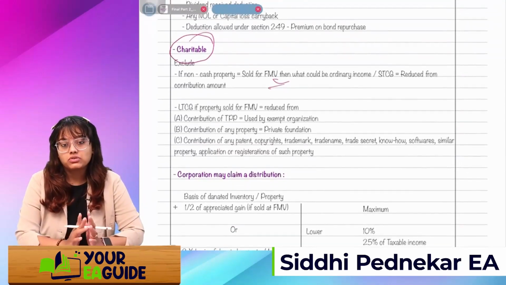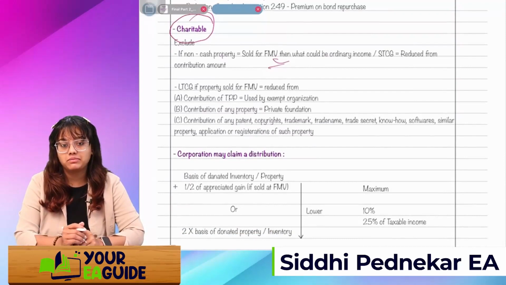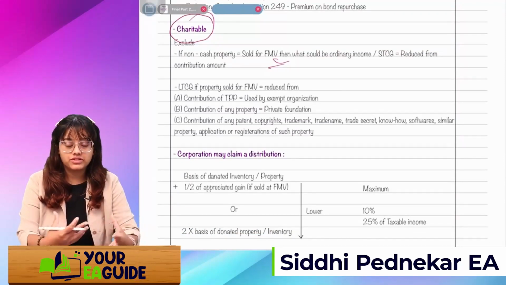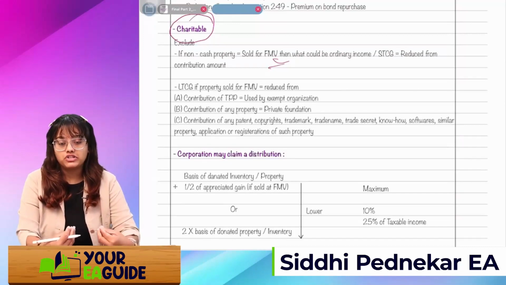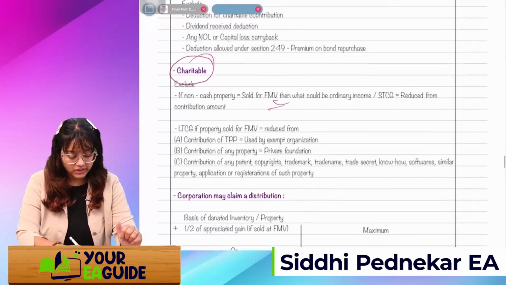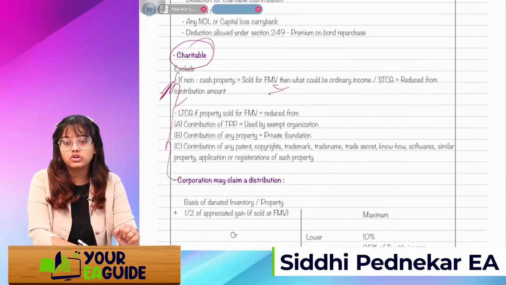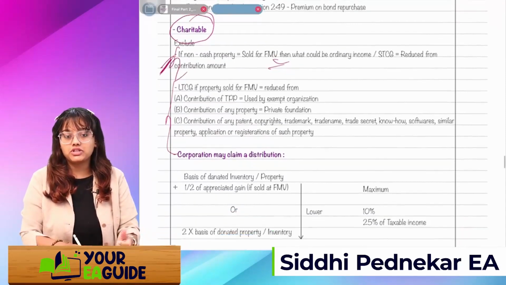LTCG, if property sold for FMV, will be reduced from contribution of tangible personal property used by the exempt organization, contribution of any other property which is used by the private organization, contribution of any patent, trademarks, name, trade secrets, know-hows, or software or similar property, application of registration of such property. Okay, so don't need to remember this thing. If it's a short-term capital gain, we'll directly reduce it. If it's a long-term capital gain, it will be reduced based on 3 scenarios.